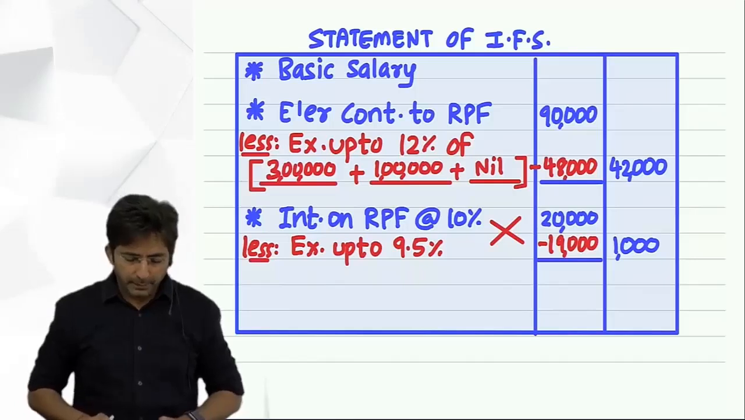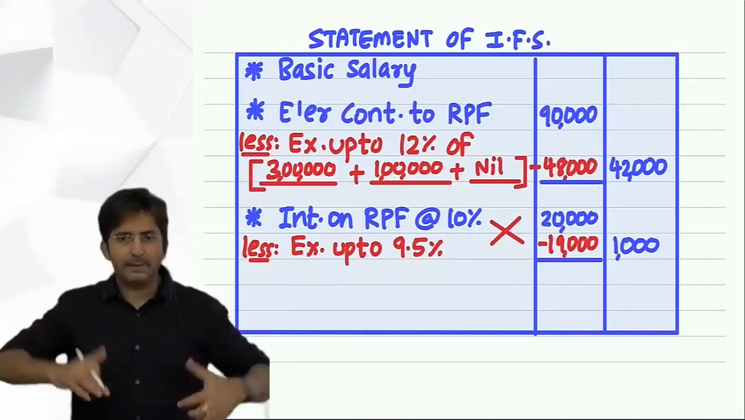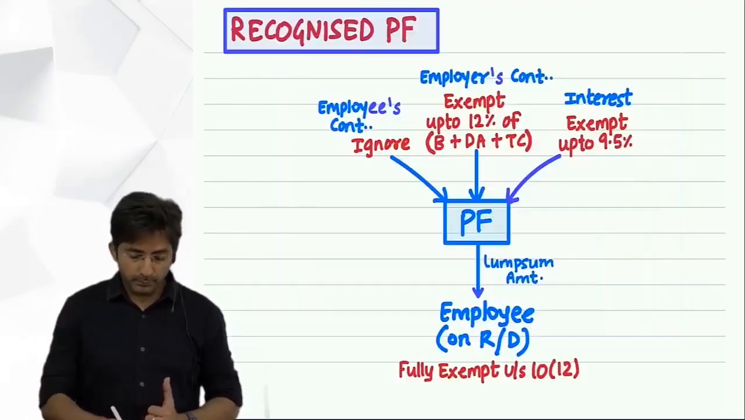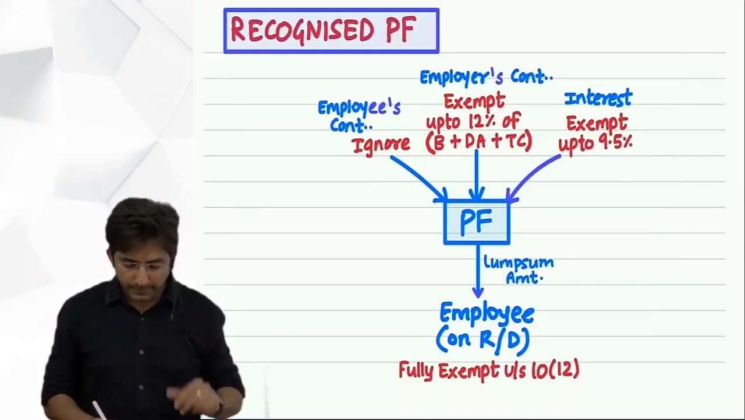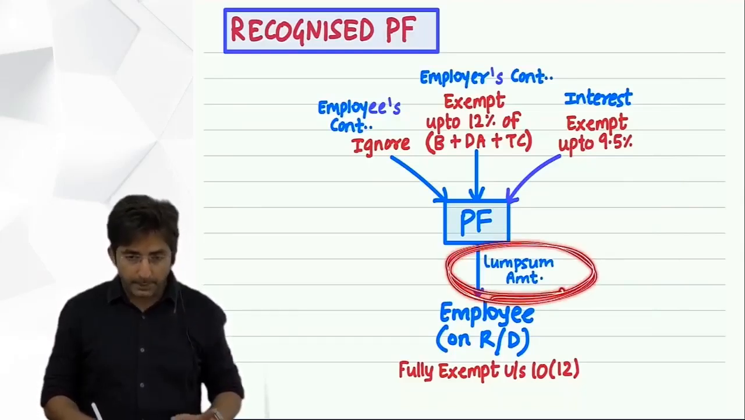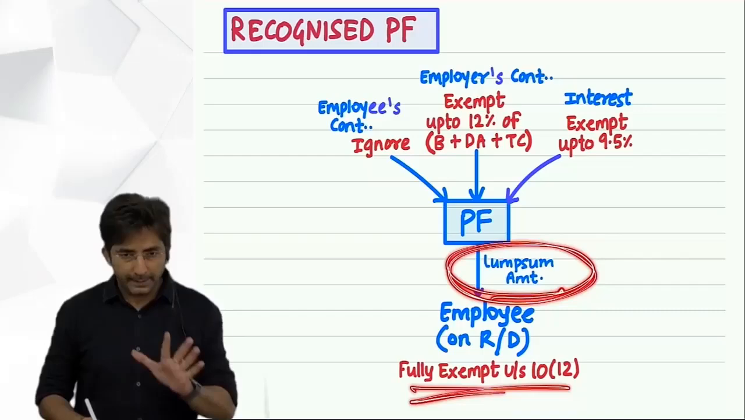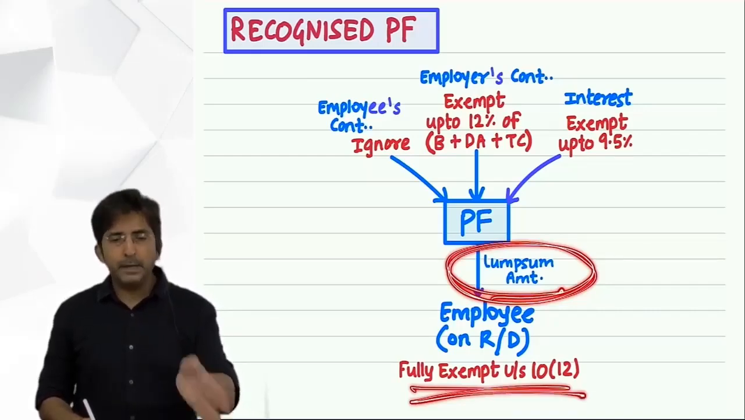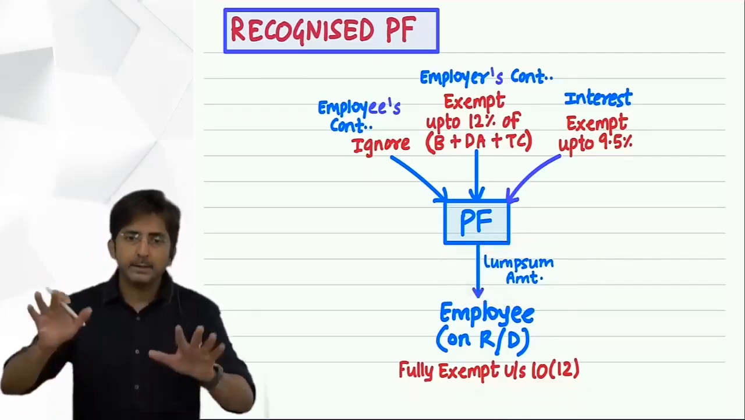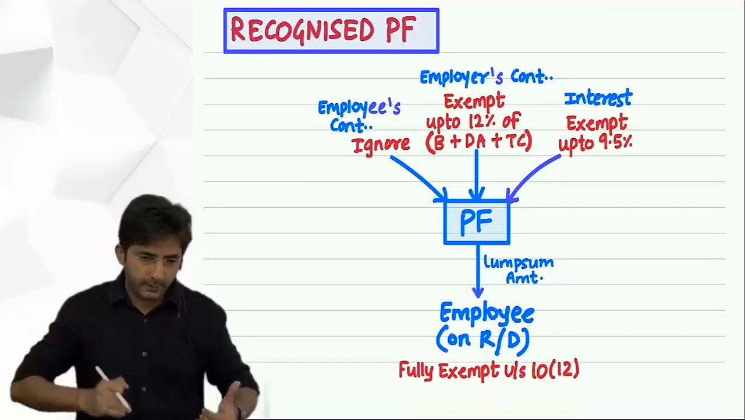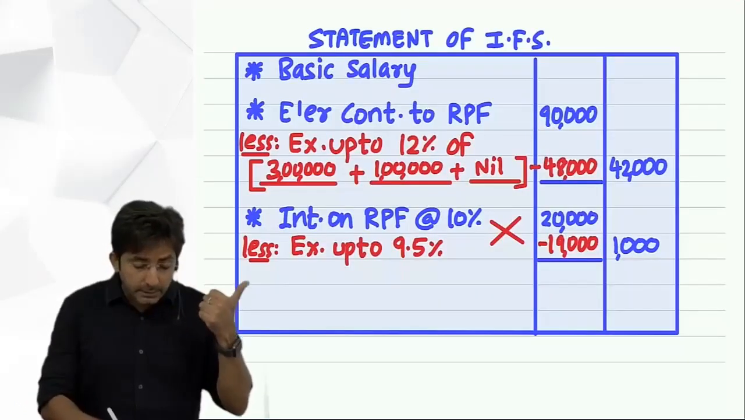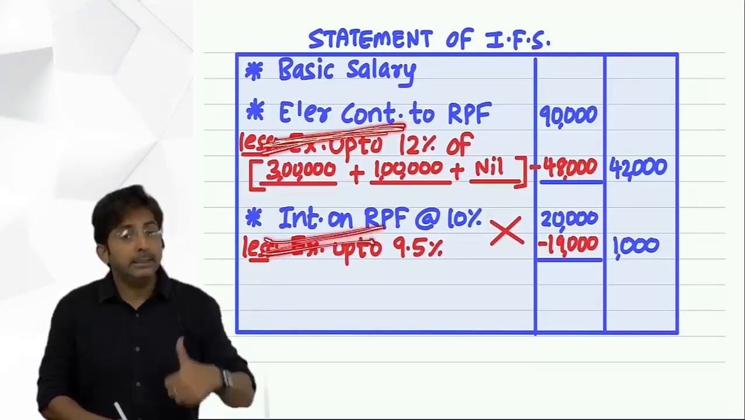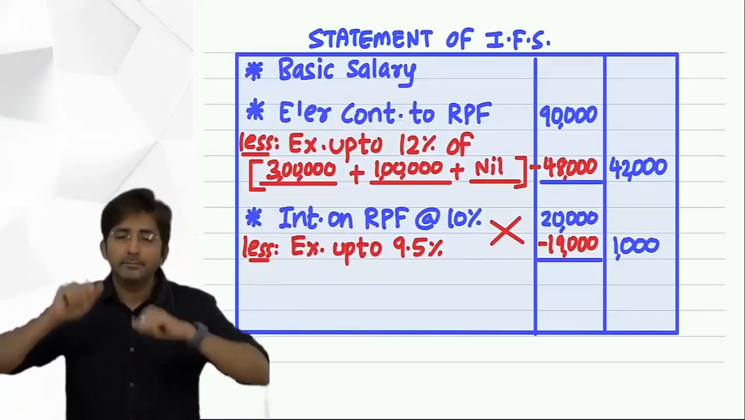Okay. Tell me, how will you express this thing in proper language? Because in the exam, you have to write the paper in English. Okay. So, listen carefully how I'm saying. Lump sum amount received from RPF is exempt under section 10(12) provided the employee has rendered service of a minimum of 5 years. If he renders service for a period of less than 5 years, then the exemption allowed in respect of employer's contribution and interest in past shall be withdrawn.